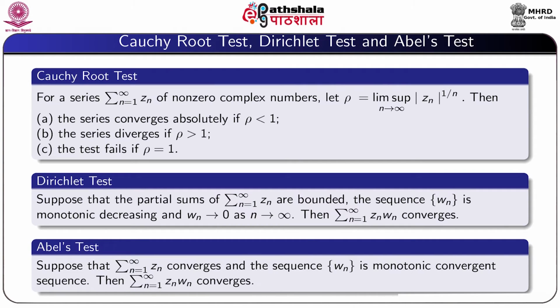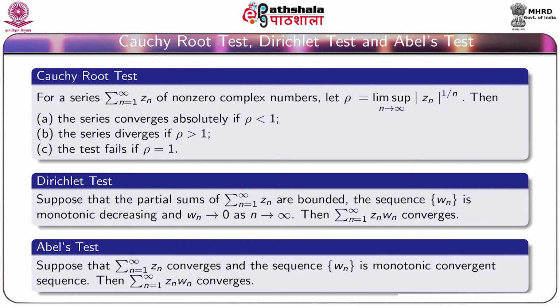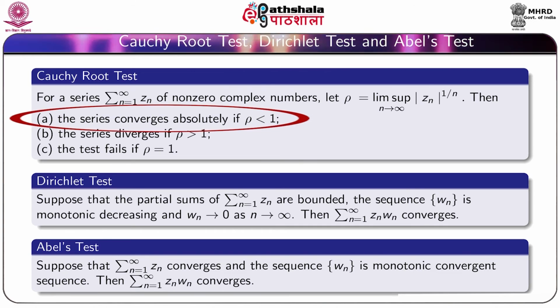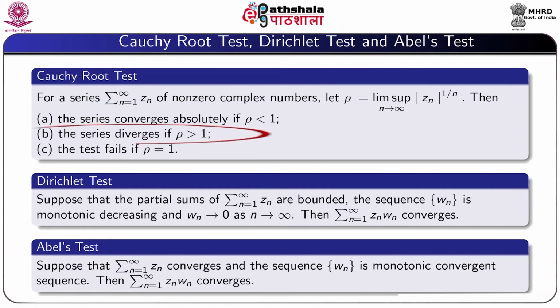Now we state the Cauchy root test. For a series summation n equal to 1 to infinity Z_n of non-zero complex numbers, let rho equal to limit superior n tending to infinity |Z_n| to the power 1 by n. Then the series converges absolutely if rho is less than 1. The series diverges if rho is greater than 1. The test fails if rho equal to 1.